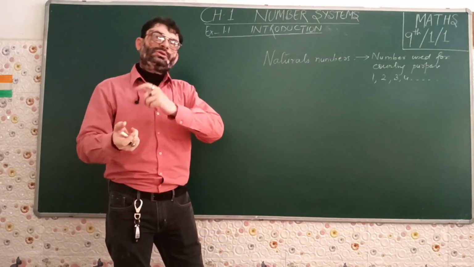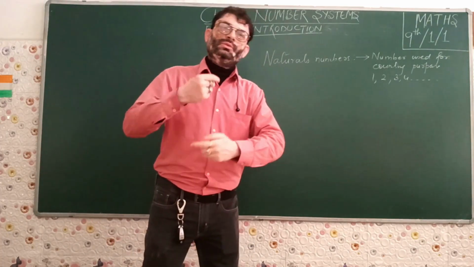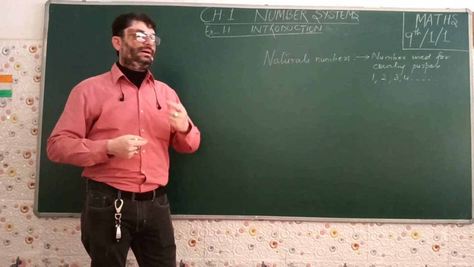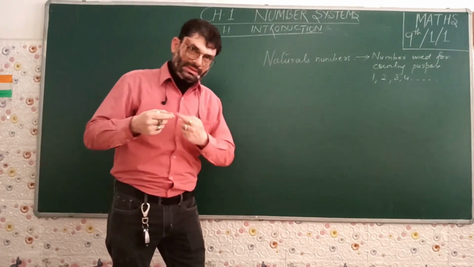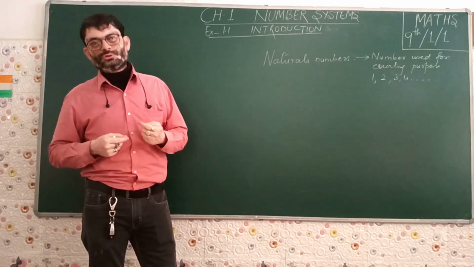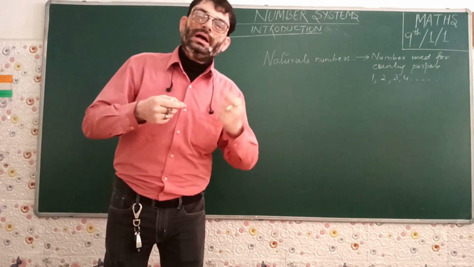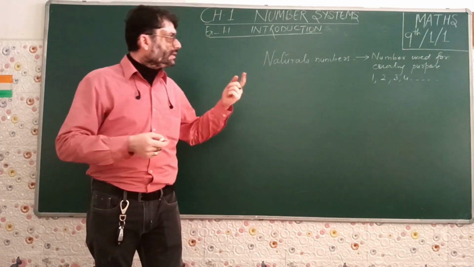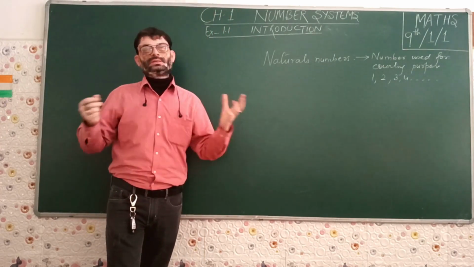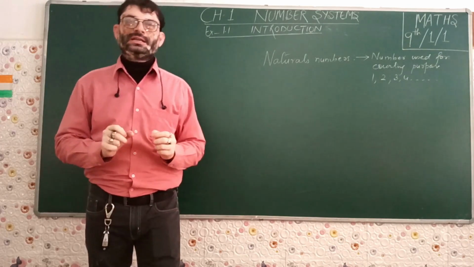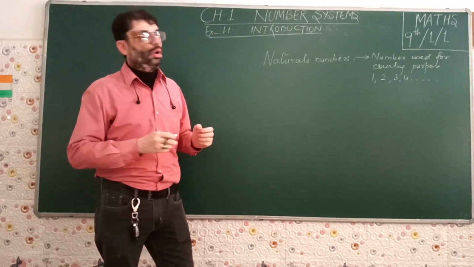Moving on to the next step of early childhood, we got the total number system when zero was introduced to me. The total number system includes zero and natural numbers. So zero along with natural numbers, now the whole system was ready, and we call it whole numbers.